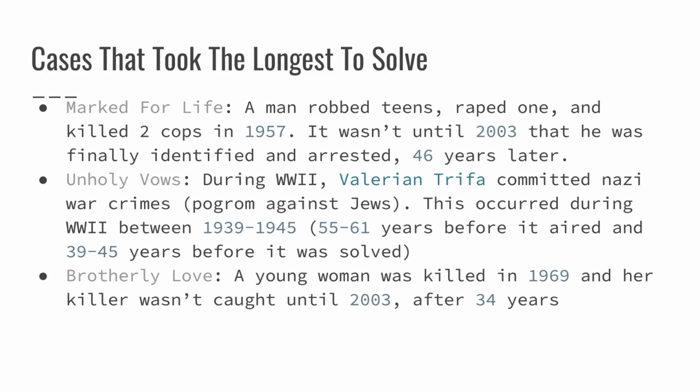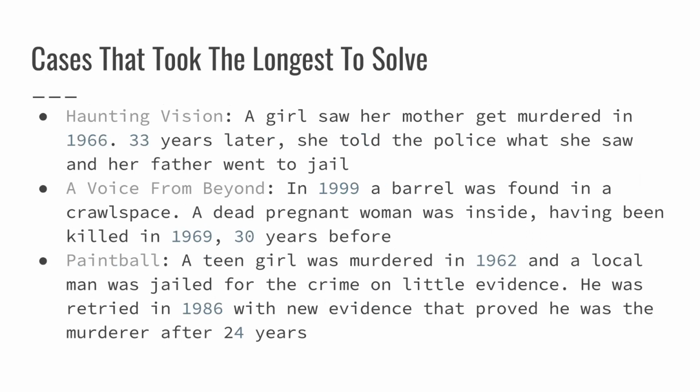But then Brotherly Love was about a woman who was killed in 1969, and her killer wasn't caught until 2003, after 34 years. And then Haunting Vision, a girl saw her mother get murdered in 1966. 33 years later, she told the police what she saw, and her father finally went to jail.